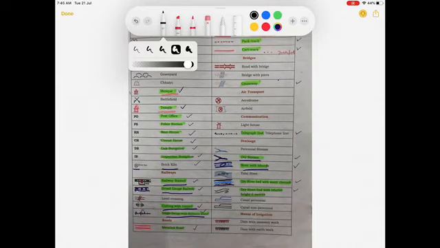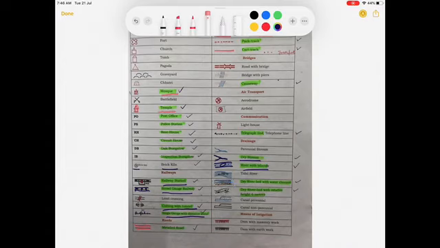Next symbol is a dry river bed with relative height 6r. If 6r is written, then the relative height is 6 meters. If 8r is written, that means the relative height is 8 meters. What does it mean? This will be there with the river with the black dots, and along the bank of the river it's written 6r or 8r, whatever. It means the relative height of the river bank is approximately 6 meters.